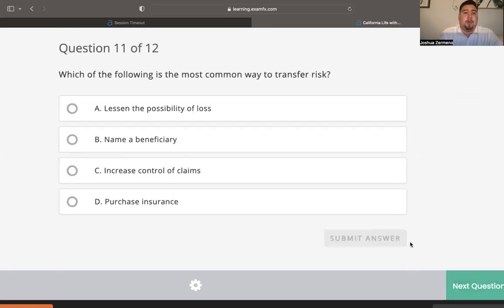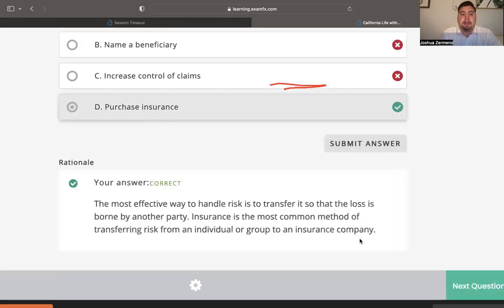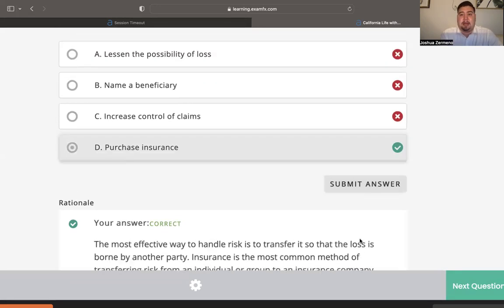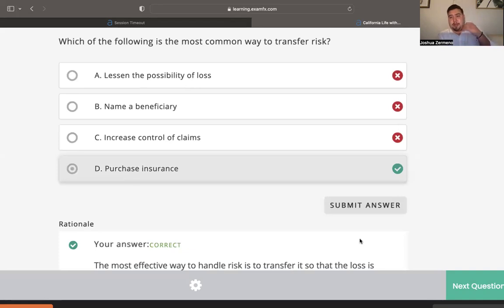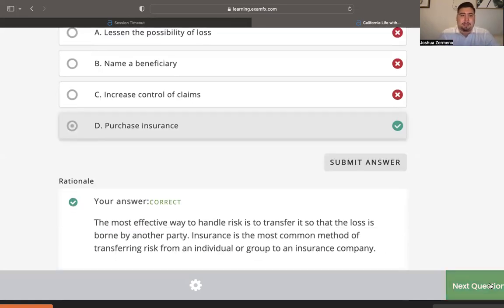Number 11, which of the following is the most common way to transfer risk? So here again, we're dealing with the keywords of transfer risk. So we're passing it off to somebody else. What would be the best way to do that? Well, I would say it would be the letter D, and that is the correct answer. The best way that you can do it is that you can purchase insurance. Why is that a good way of transferring risk? Because God forbid you get into an accident, who pays, you or the insurance company? The insurance company. You transferred the risk.